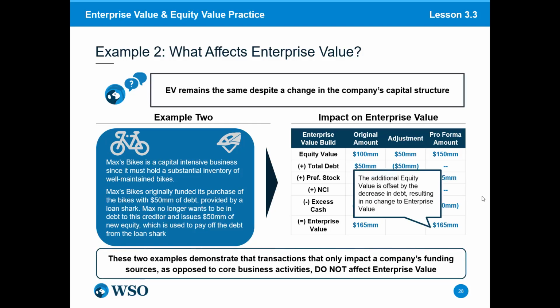Therefore, to summarize, what these two examples have demonstrated to us is that transactions that only impact a company's funding sources as opposed to core business activities do not affect enterprise value in any way.